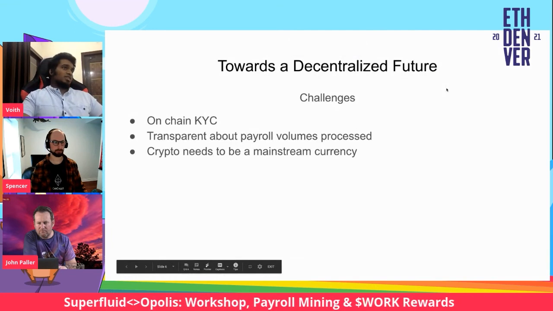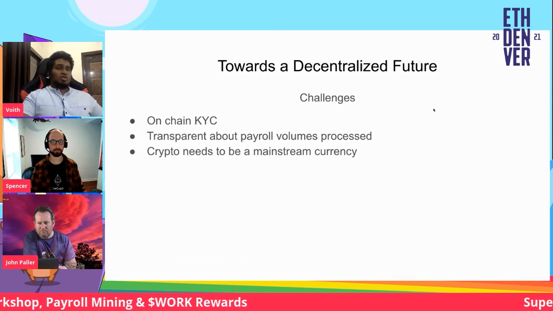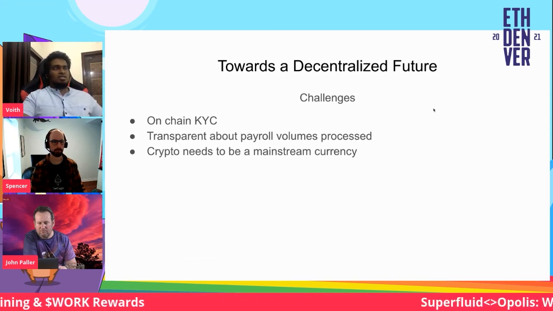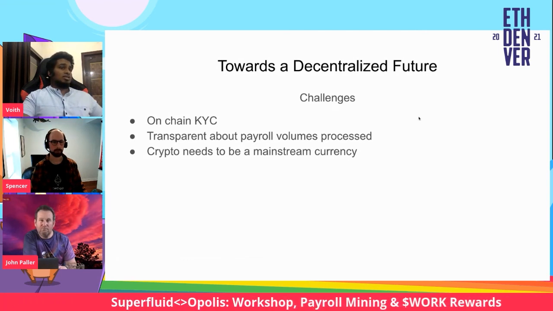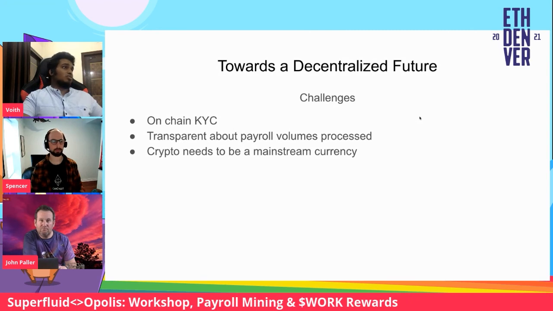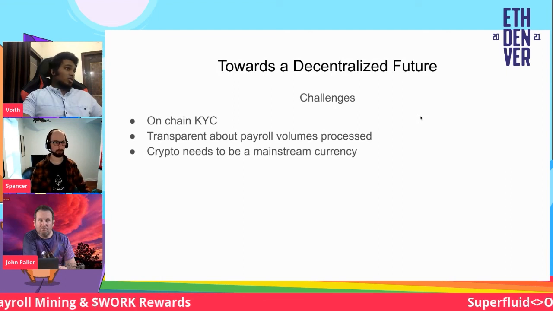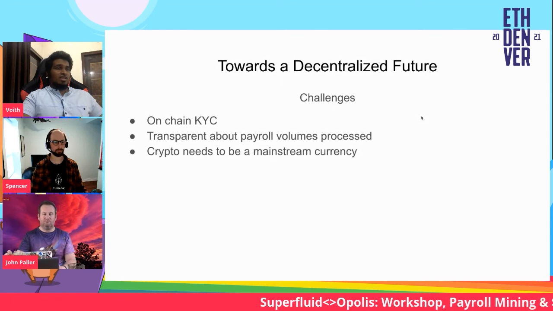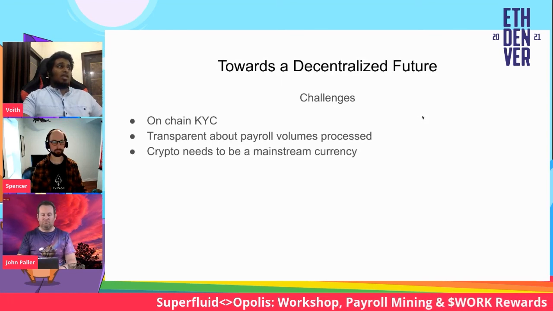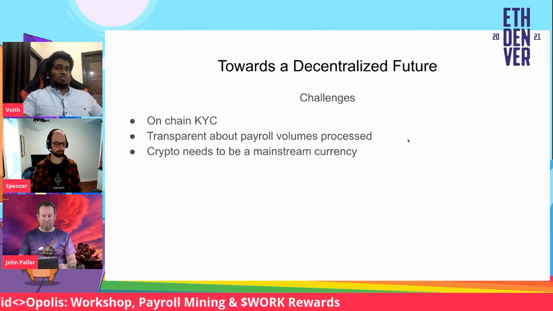And the last topic is towards a decentralized future. As we said, we tend to become progressively decentralized, but here are a few challenges. One of the bigger challenges is that we have to verify all the forms like I-9, W-4, which can only be done by a human right now. So we probably need on-chain KYC, but how is that going to happen? Oracles is the answer? I don't know. That's an open-ended question.